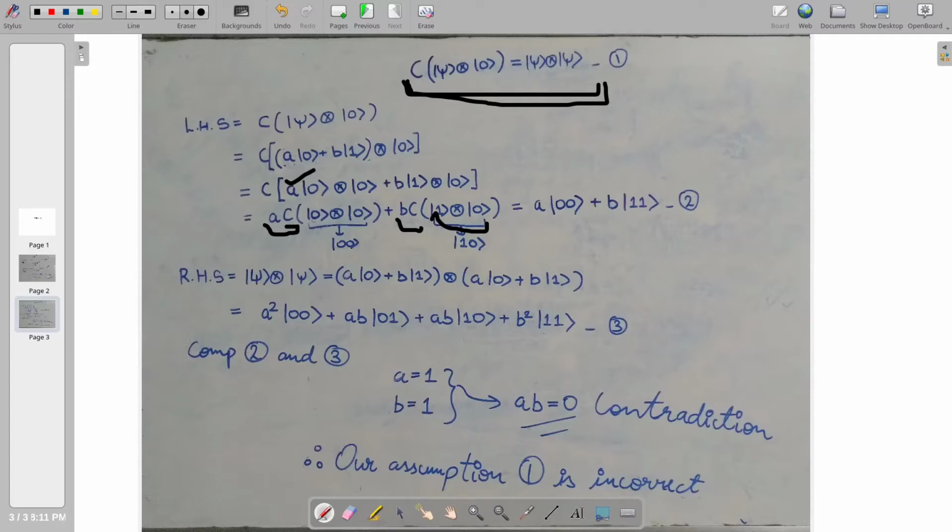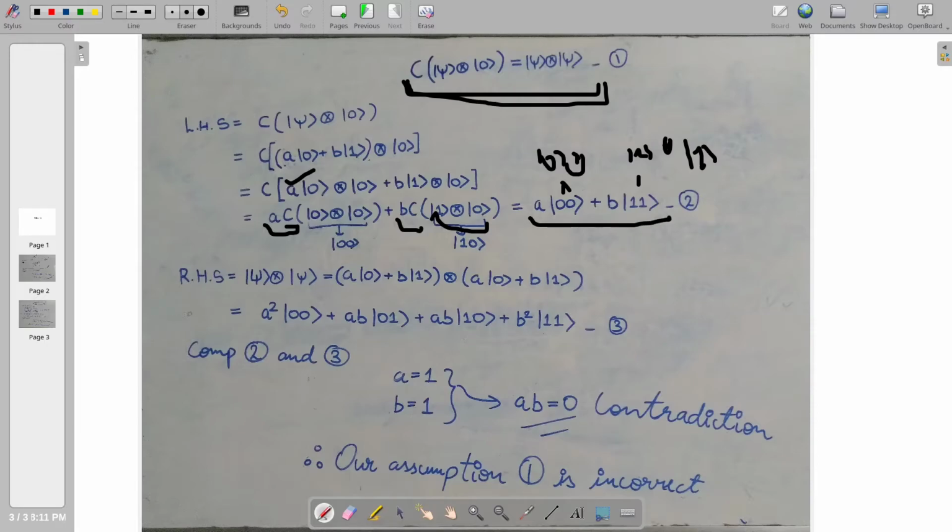So because 0 is nothing but omega here, we will make a copy of 0. So we get A|00>, and 1 is nothing here but omega, so we'll make a copy of 1, so we get |11>. These are nothing but 0 tensor 0, and this is nothing but 1 tensor 1. We already discussed all these things while we were talking about multi-qubit systems. So we get the left hand side evaluated to this expression.